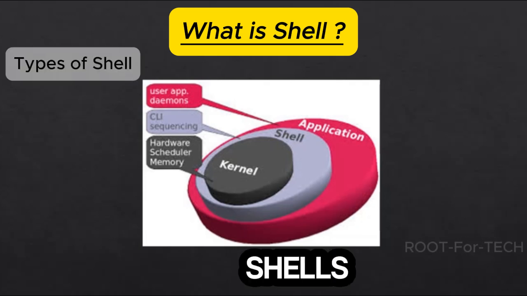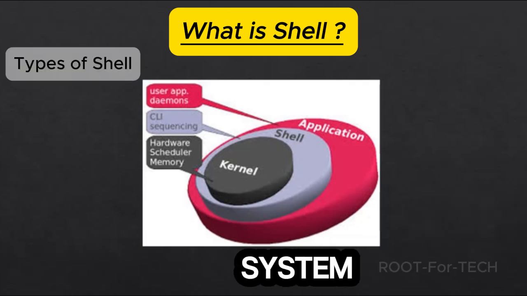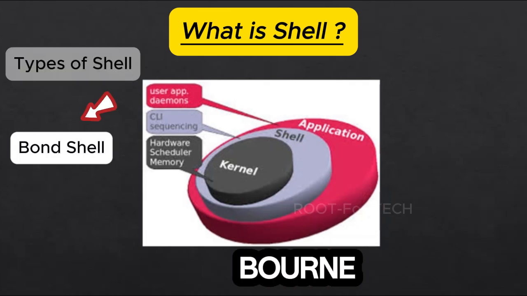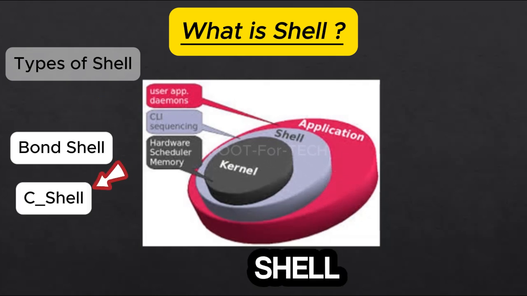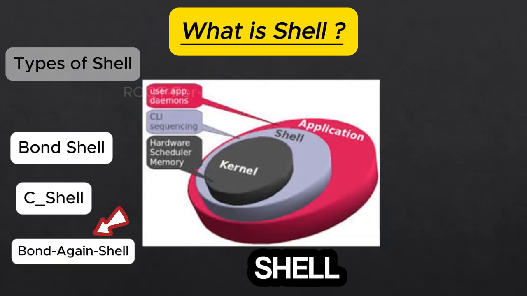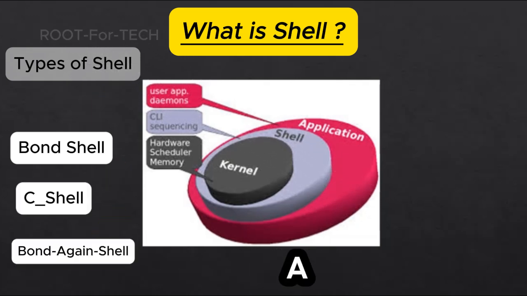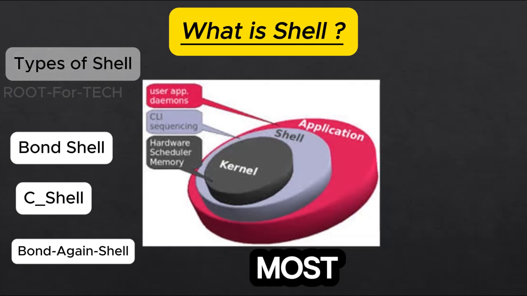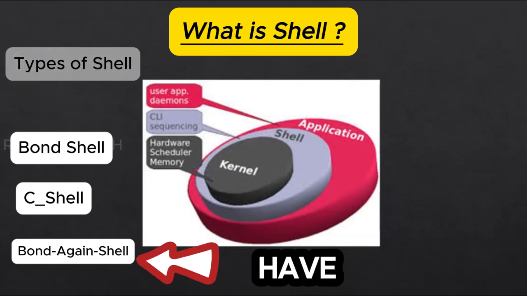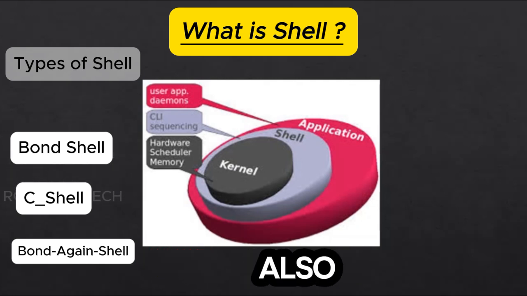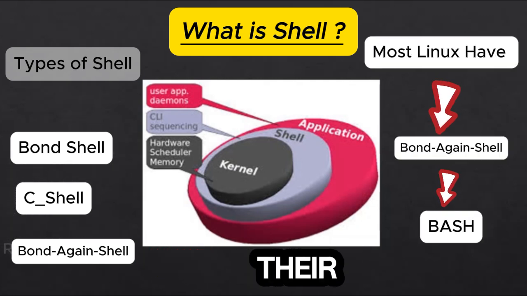There are many shells used in different operating systems, like Bourne shell, C shell, Bourne again shell. All have a different set of features and command behavior. Most of the Linux distributions have Bourne again shell, which is also known as bash as their default command line.